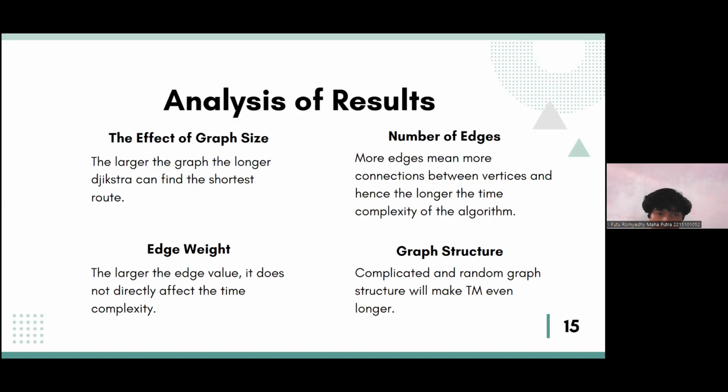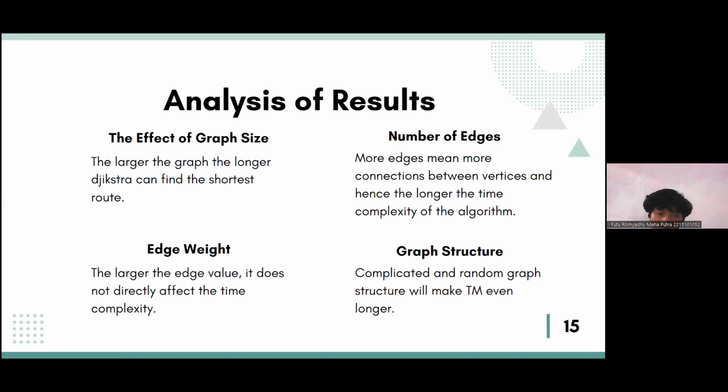The first is the effect of the graph size. If the graph has more layers, the longer Dijkstra takes to find the shortest route in the graph. The second is the number of edges. If there are more, it means more connections between vertices, and hence a longer time complexity for the algorithm. And then the edge weight.